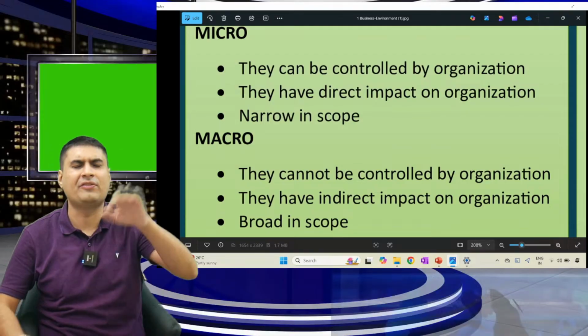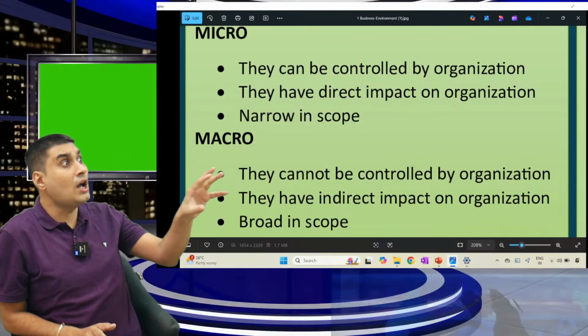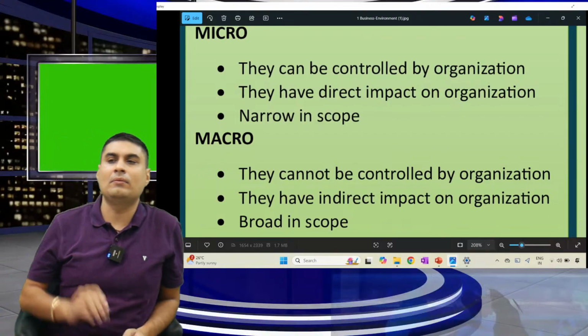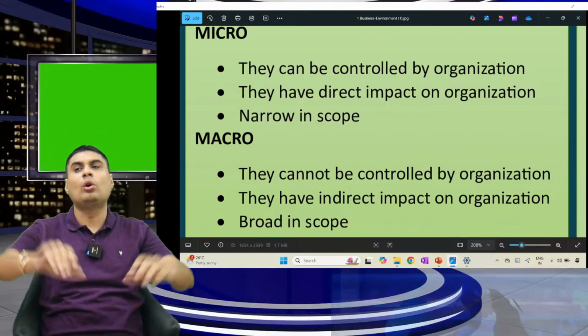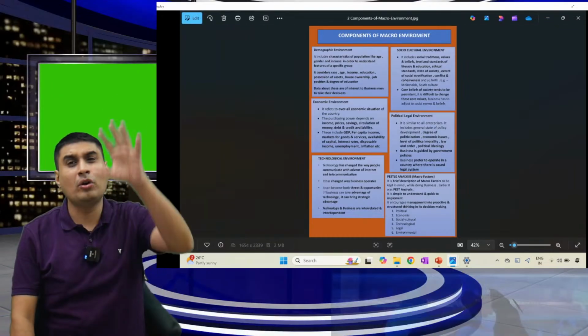One last time I will explain the difference. Which one can be controlled? Micro. Cannot be controlled? Macro. Direct impact? Micro. Indirect? Macro. Very small? Micro. Very big? Macro. Clear? Okay. Now we are going to macro.